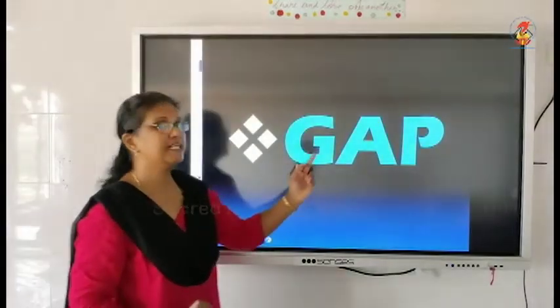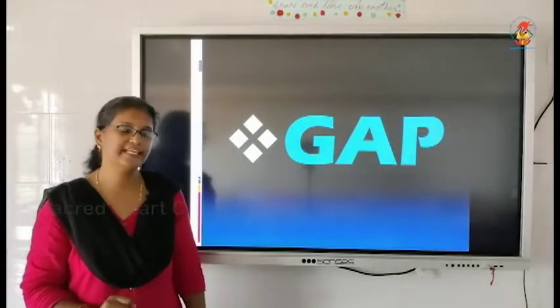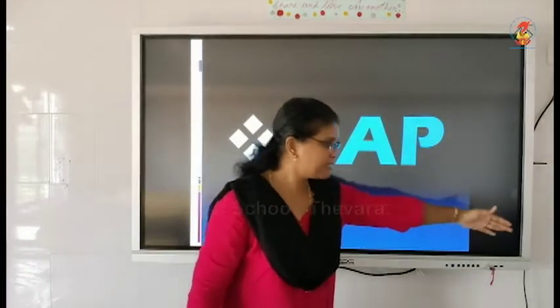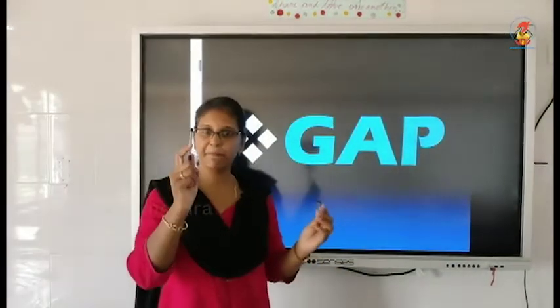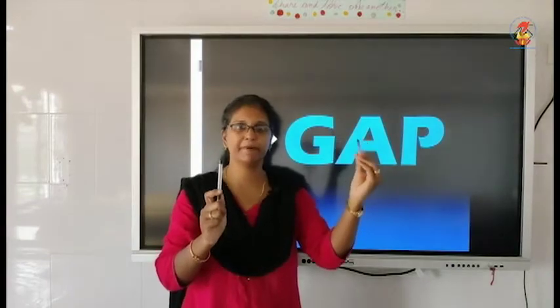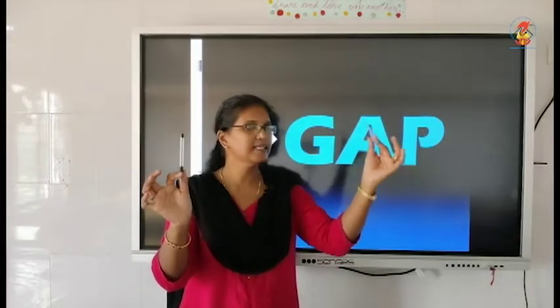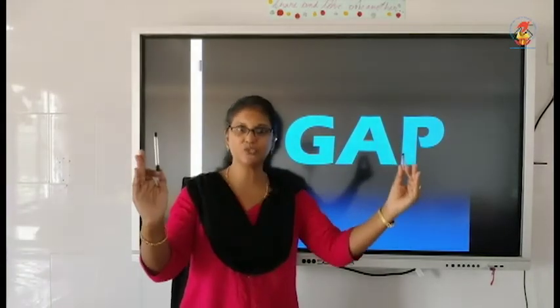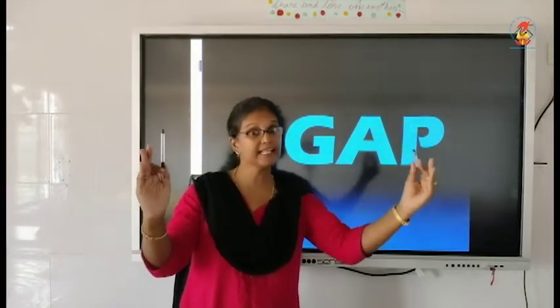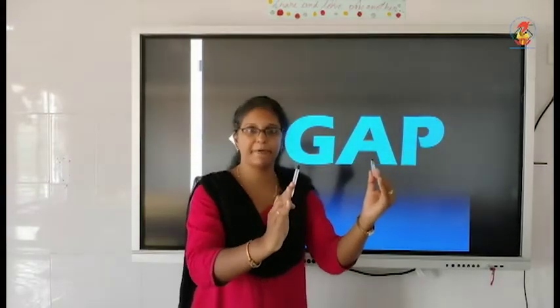We have the word gap. G-A-P, gap. Now my little children, gap. As I explained to you, suppose there are two things. For example, we have a pen and a pen's cap. So, this pen is in this hand. The cap is in the left hand. So, there is a space between the right hand and the left hand. There is a space that is called a gap.